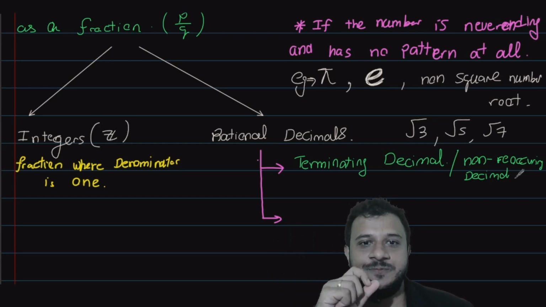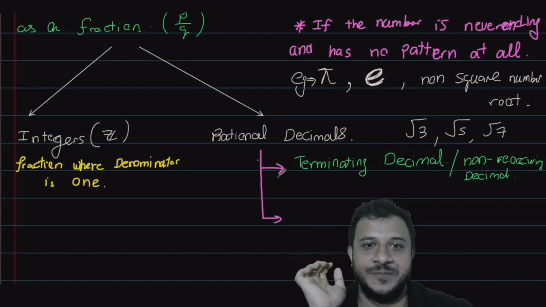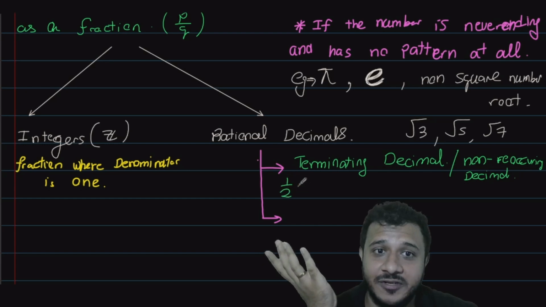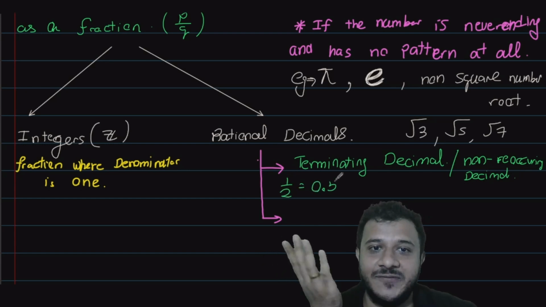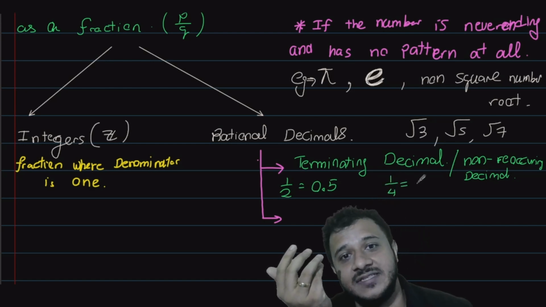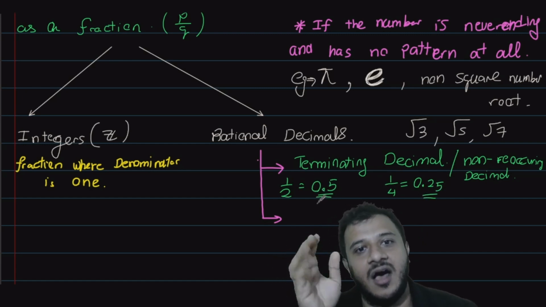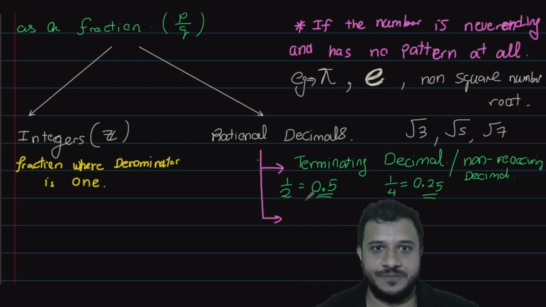So terminating or non-reoccurring means what? Terminate means stopping. It has a stop. As an example, a half. Half is 0.5 and that's it. Or a quarter, that's 0.25. It has an end. That's a terminating decimal.